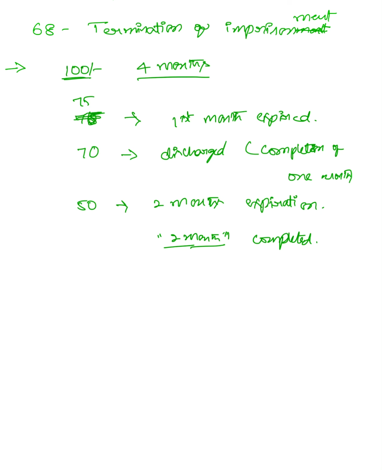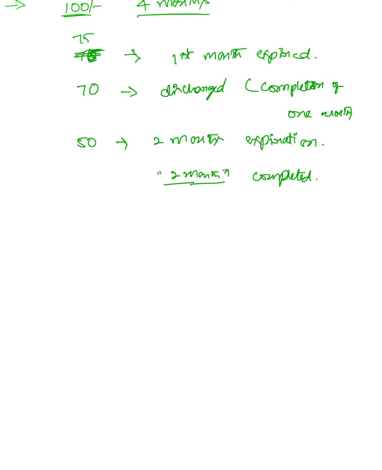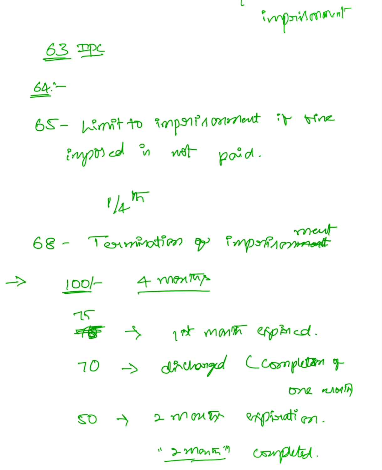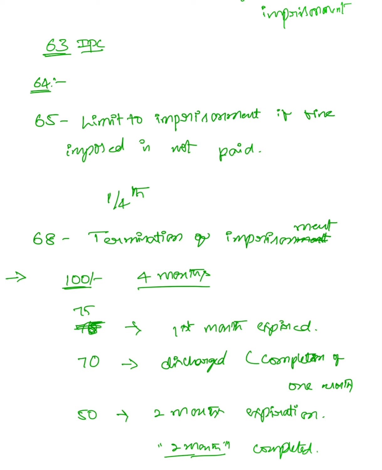If 50 rupees is paid or levied at the time of the expiration of these 2 months or any later time while A continues in imprisonment, A will be immediately discharged. This is about the kinds of punishments. Thank you.